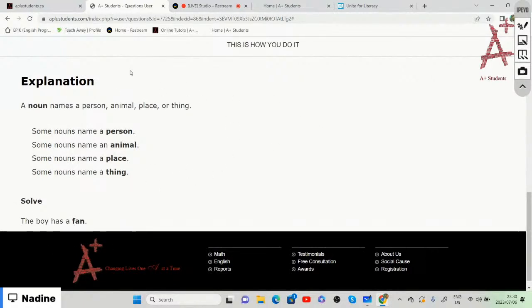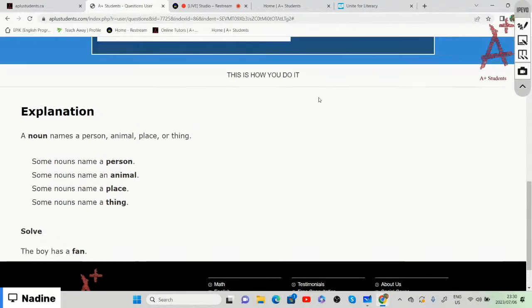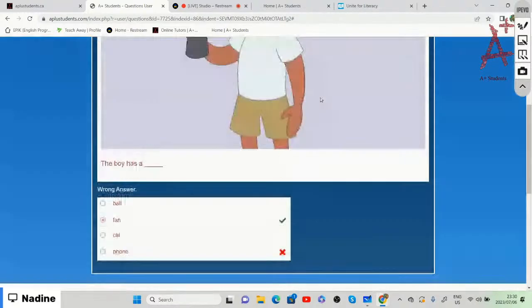It will also give you once again an explanation of what a noun is, or whichever topic you are busy with. In this case, a noun names a person, animal, place, or thing, and the boy has a fan, meaning he has a thing in his hand.